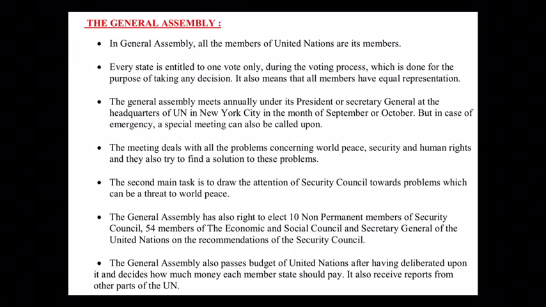It decides how much money each member state should pay, what the expense is and what the revenue is. So after this they will decide which country will pay how much money.